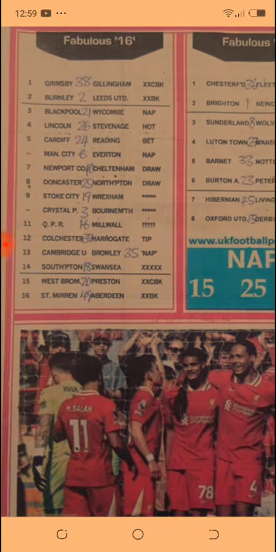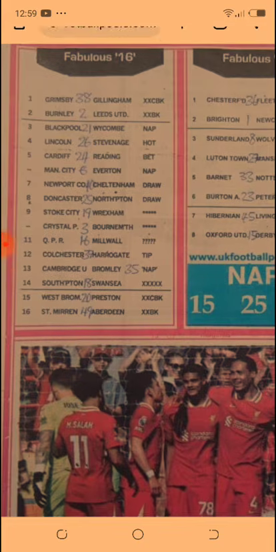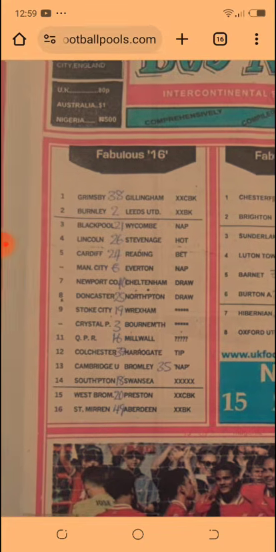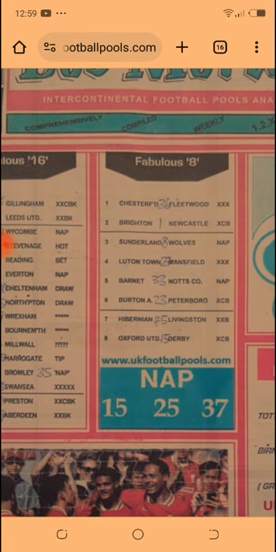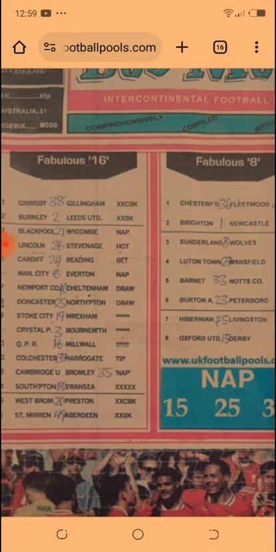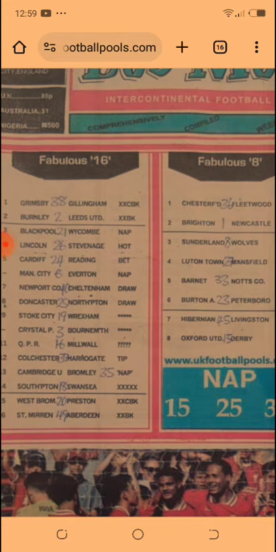Okay, if you come here to the fabulous 16 column, the setting has it that whenever the number 2 of fabulous 16 and number 1 of fabulous 8 are sequential numbers, that is 1 and 2, 3 and 4, 10 and 11, 21 and 22.